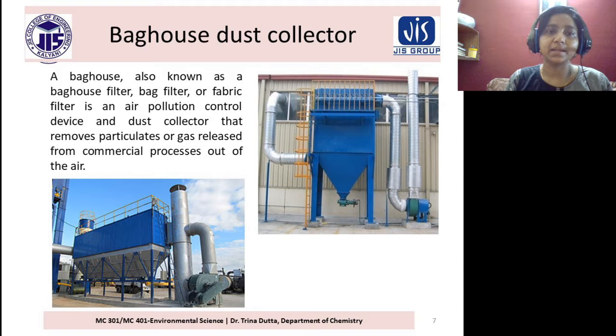Baghouse dust collector. A baghouse, also known as baghouse filter, bag filter or fabric filter, is an air pollution control device and dust collector that removes particulates or gas released from commercial processes out of the air. So this is the baghouse. You can see that it is in the industry. It is basically a dust collector and it can collect particles of approximately 1 micrometer diameter, very small sized particles.